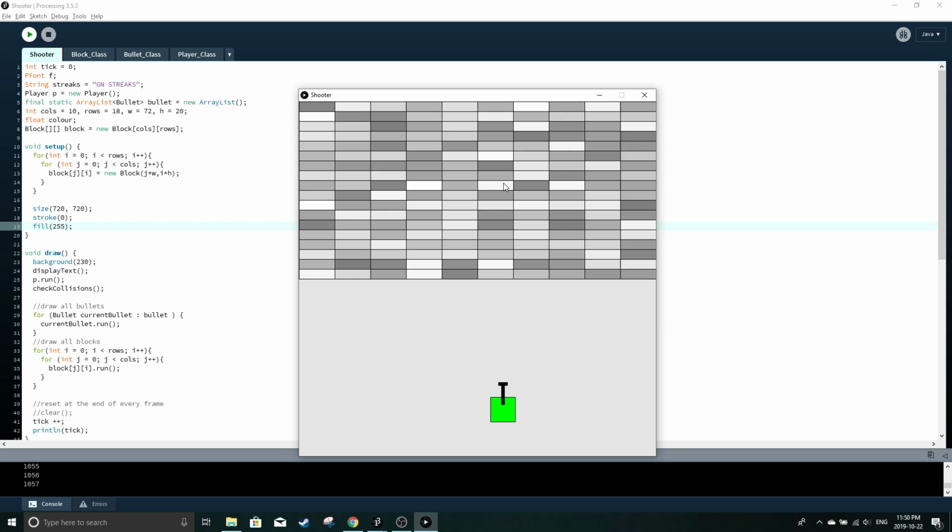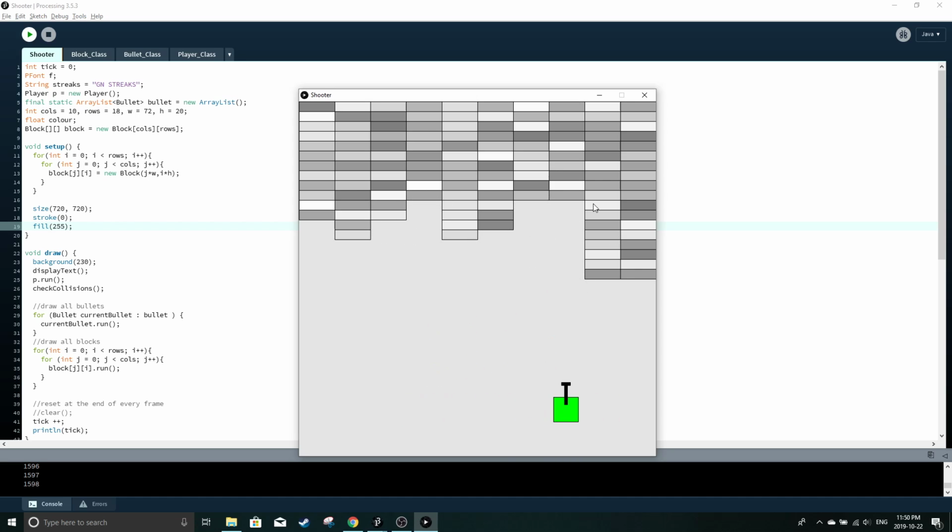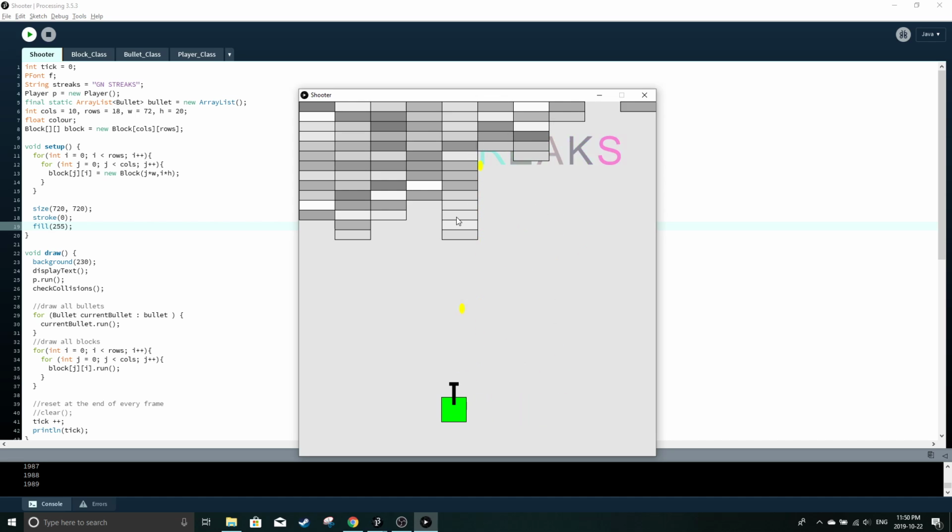And this is a randomly generated 2D array of bricks. Basically, the player would just shoot through these bricks, and the bullet travels through a random number. And the point was they'd shoot through all the bricks, and it would reveal a message, and it's good night streaks, and that would be my streak message.